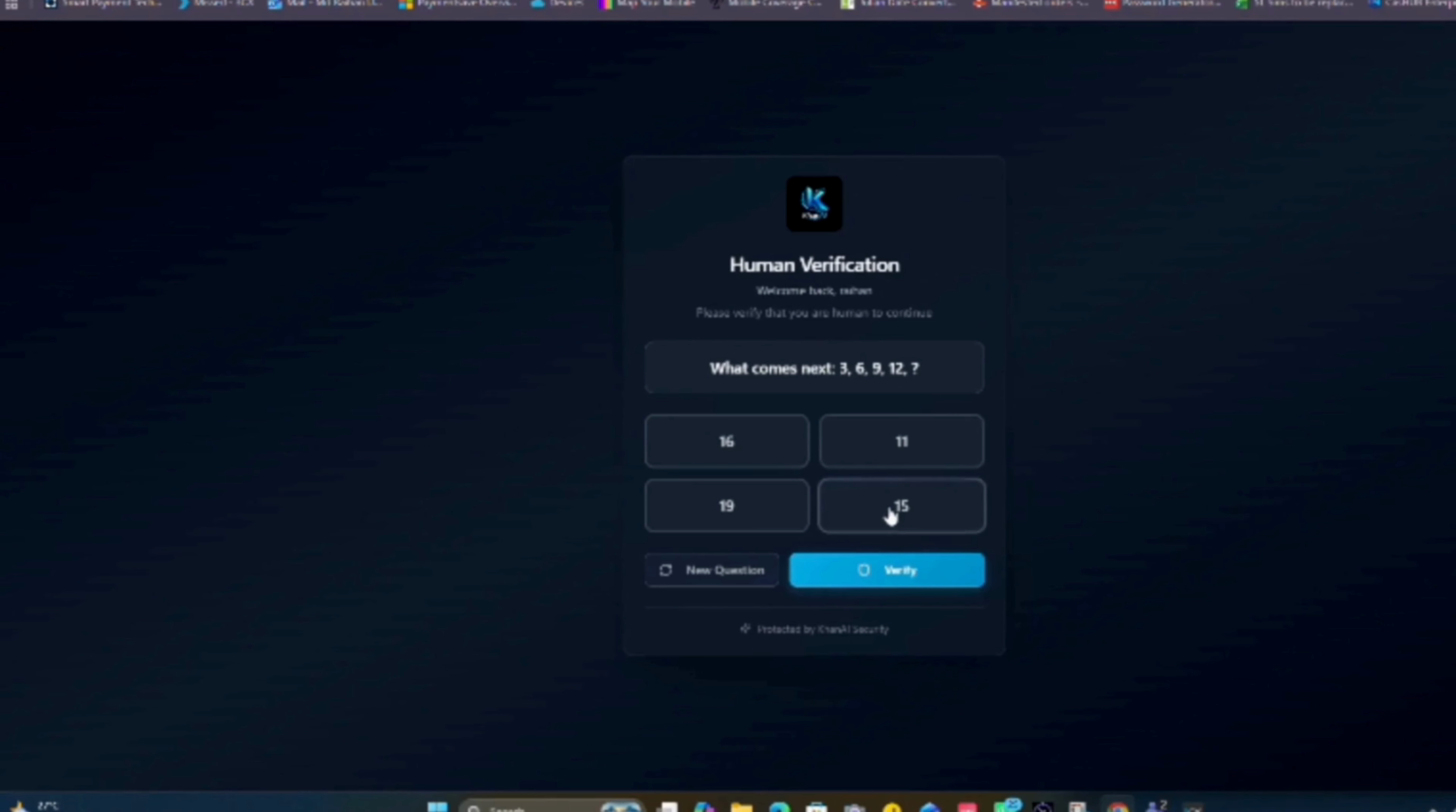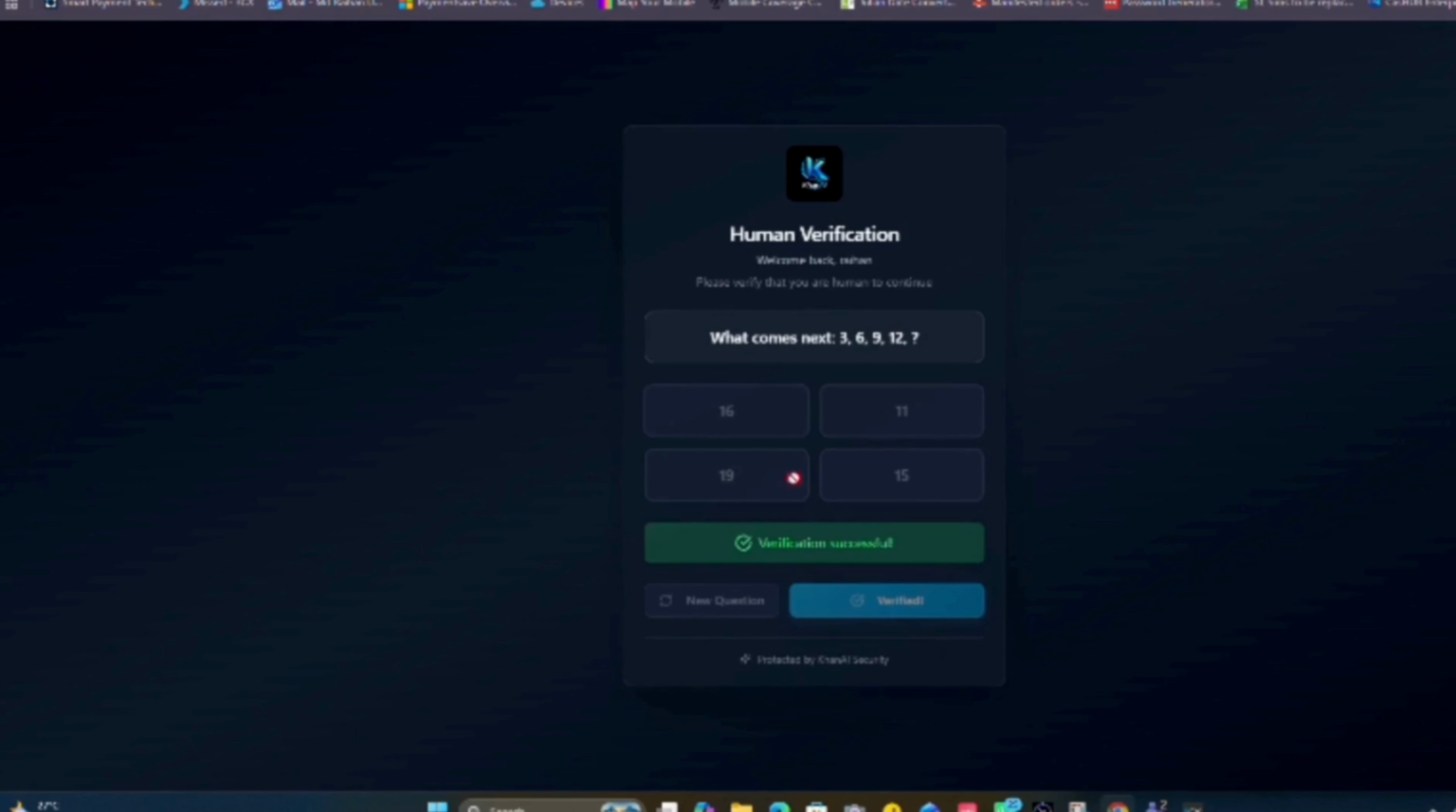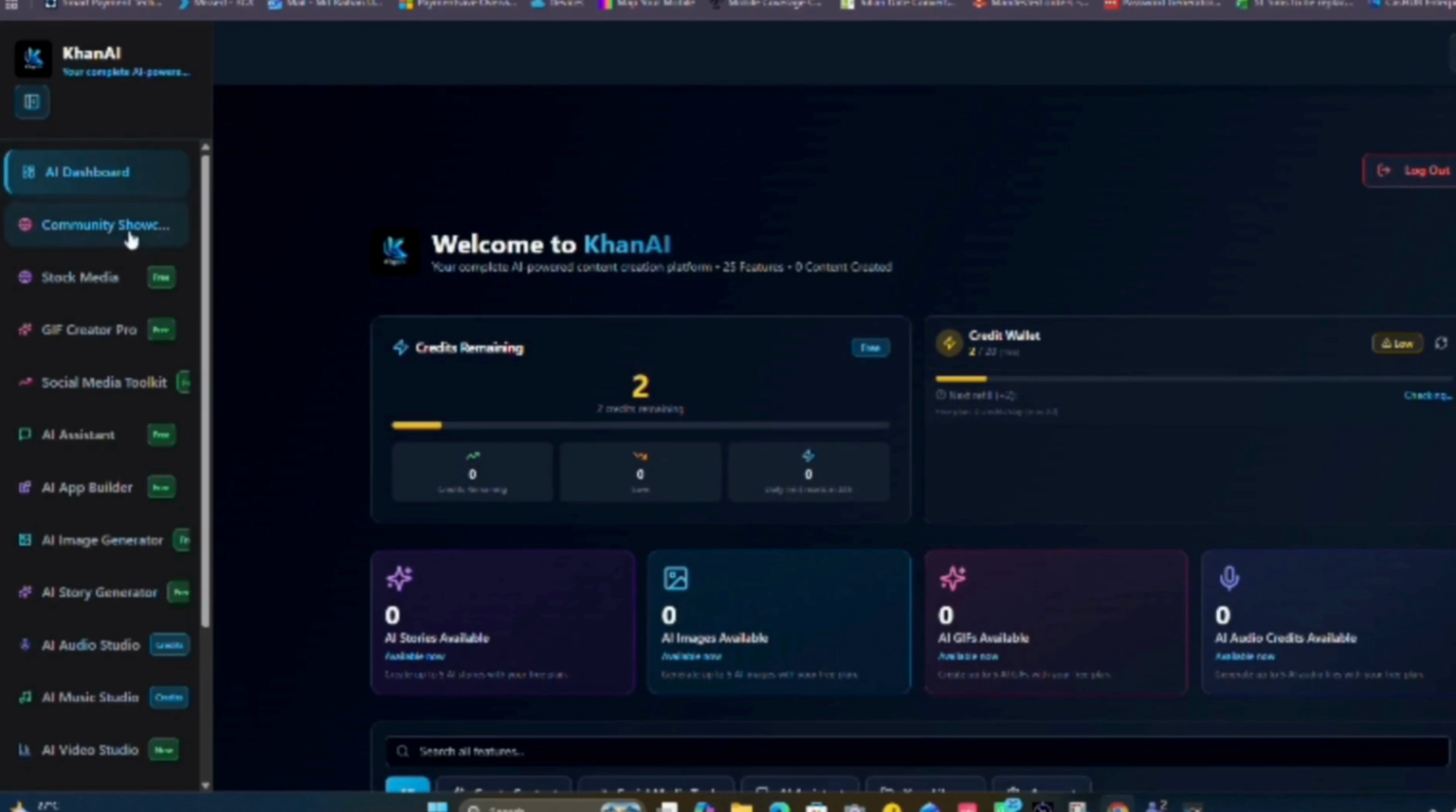Okay, and what comes after the verification is done. Yep, this is the dashboard. So we got 25 features here and some credits on this account.